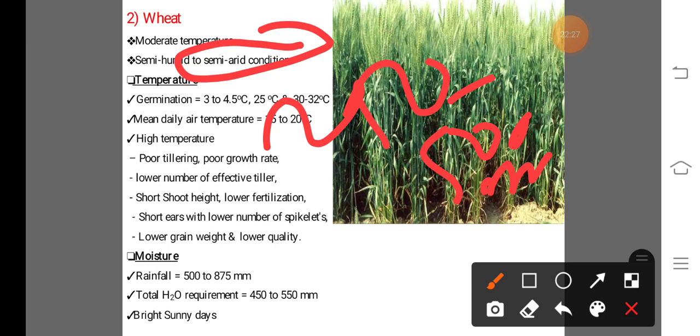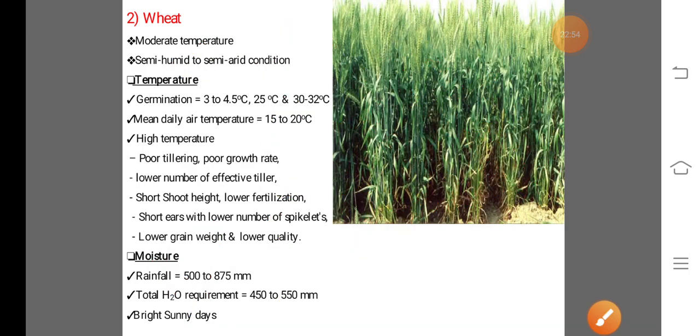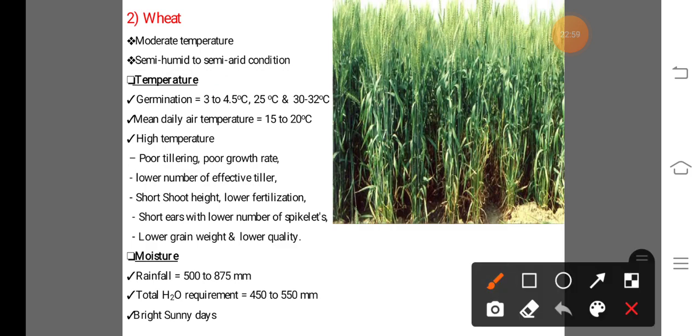That means our Solapur district comes under the semi-arid region, or subhumid, sorry, not semi-arid, because the Solapur district has an average annual rainfall of 175 mm. So this is the general information about wheat crop cultivation. Now the temperature requirement for the wheat crop.